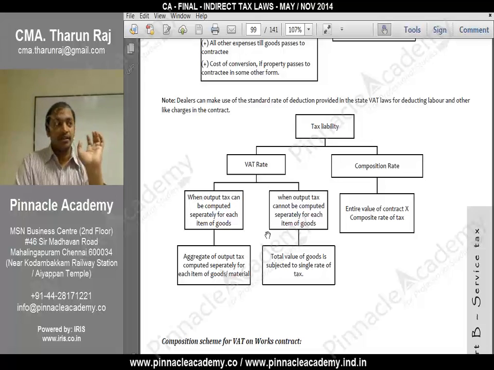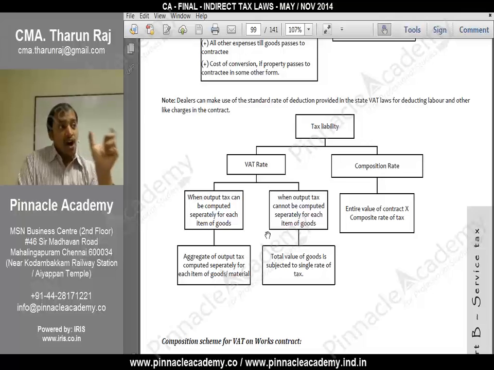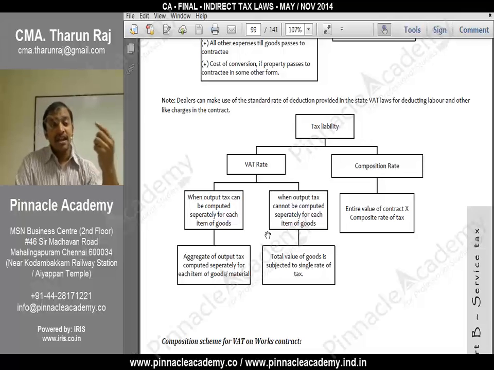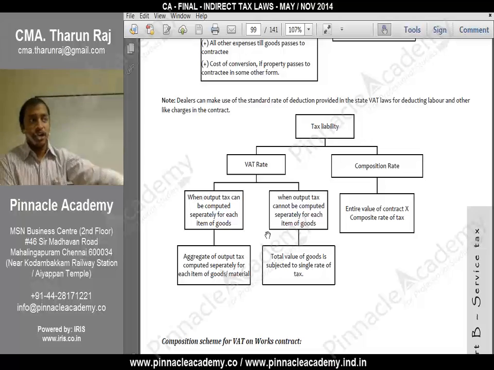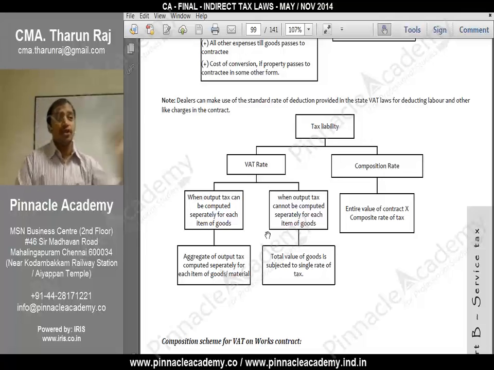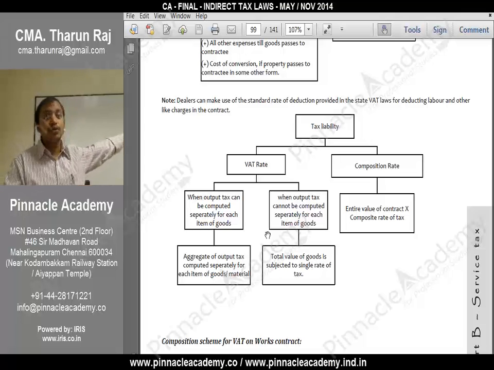Another combination. Suppose if you can identify sale element and service element, on service element how much you will pay? 12.36%. And on sale element how much you will pay? VAT rate prevailing there. Whatever the VAT rate. Not necessarily 14.5%. Different states may have different rates. Correct? And for the purpose of taking VAT rate, we have two combinations.